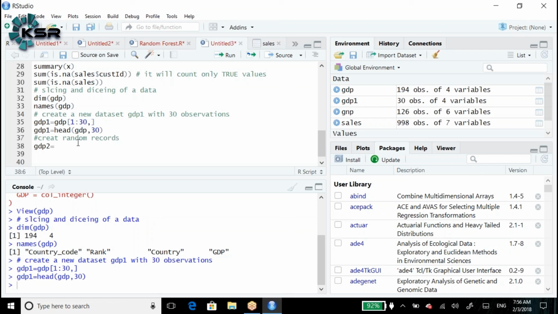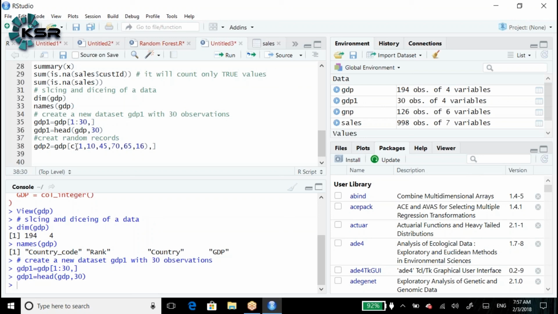GDP 2 is equal to GDP of c of first record, 10th record, 45th, 70, 65, 16, comma. After the comma it will indicate all the columns. Here it is considering first row, 10th row, 45th row, 70, 65, 16 row.